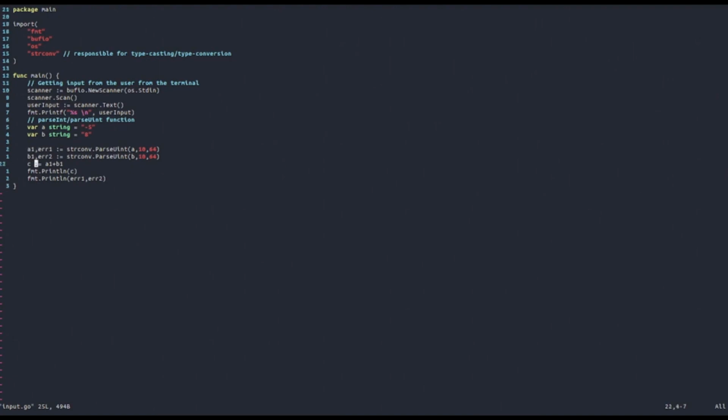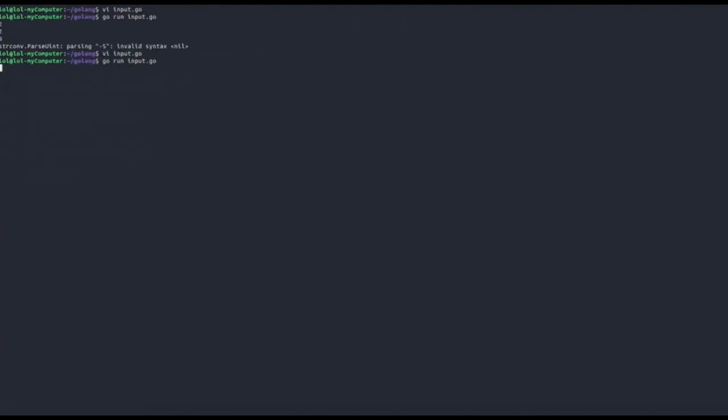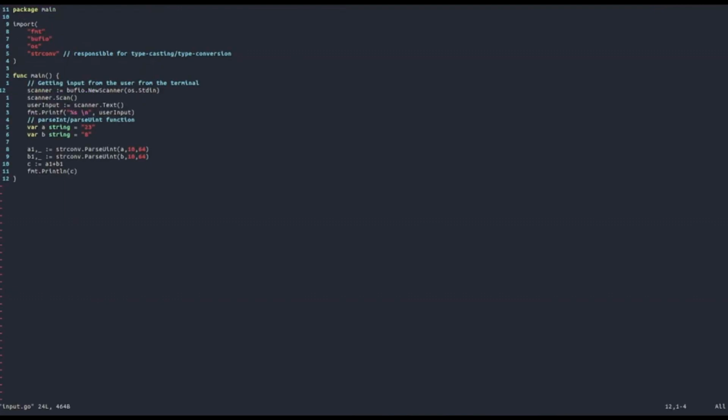But as I mentioned before, there's actually a way to discard these error messages and just get the result of the function. The way in which we're going to discard them is by putting just an underscore like this. By putting an underscore, we're ignoring the error value, in such a way that it doesn't throw an error. So let's see what happens. As you can see, we get 31 in the output, and it works out because 23 plus 8 is actually 31. So the result checks out.